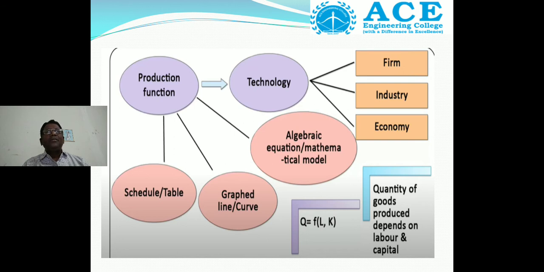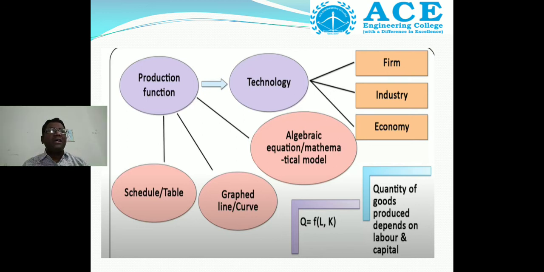Then we draw graphs, lines and curves. Examples are the isocost curve, isoquant curve and expansion path curve. Then we write schedules and tables. The schedule or table is of the law of variable proportions: if one variable changes, how it influences the total product, marginal product and average product. On the basis of these, we derive some of the theories.